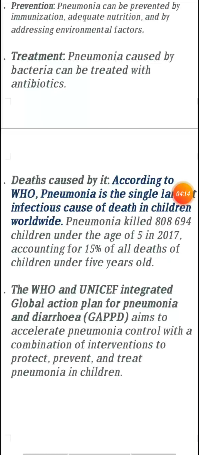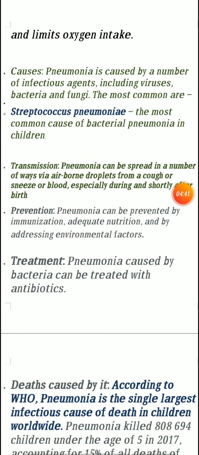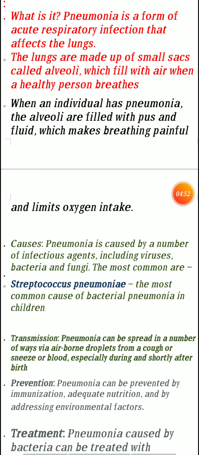The WHO and UNICEF, the United Nations Children's Fund, both have an initiative, the Integrated Global Action Plan for Pneumonia and Diarrhea, GAPPD, which aims to accelerate pneumonia control with a combination of interventions to protect, prevent, and treat pneumonia in children. For pneumonia, prevention includes antibiotics, ORS, and vaccination, which are used to reduce pneumonia.